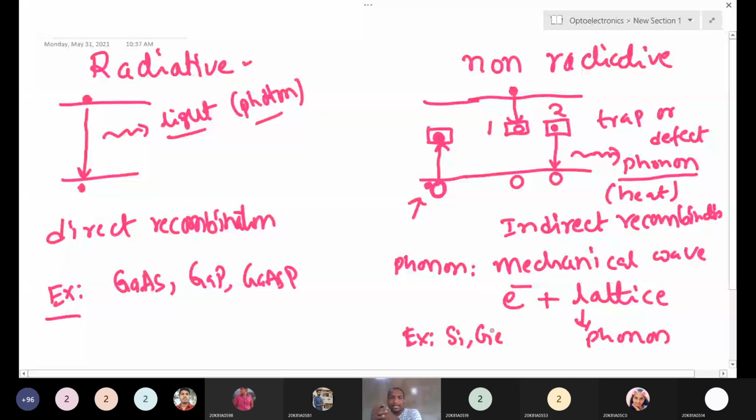Is it clear to you, these two processes? Yes, sir. Direct means, sir, one second. Radiative means, yeah, okay.